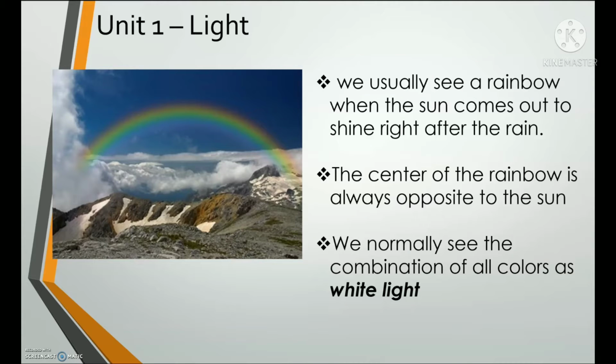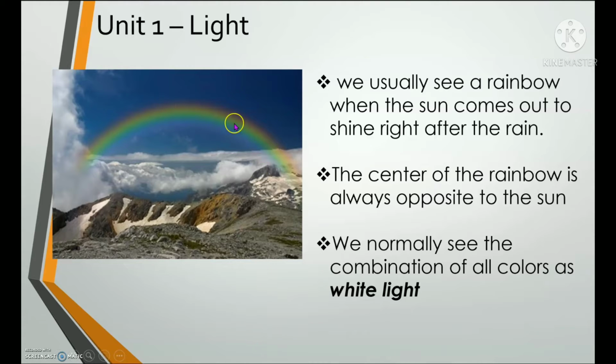We usually see a rainbow when the sun comes out to shine right after the rain. Repeat after me. We usually see a rainbow when the sun comes out to shine right after the rain. Very good.